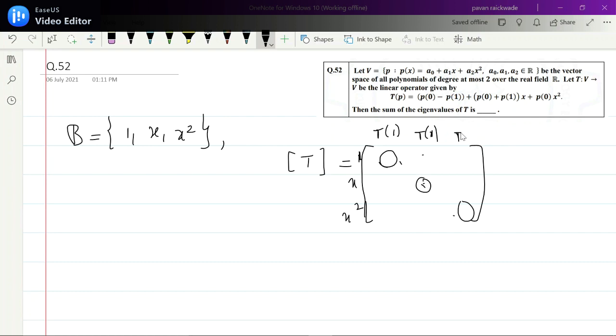Correct? So what we have to find is the coordinate of T of 1 corresponding to 1, coordinate of T of x corresponding to x, coordinate of T of x squared corresponding to x squared. Okay, that's fine. If P is 1, then the coefficient of 1 is this, P of 0 minus P of 1, right? When P of x is equal to 1, what is P of 0 minus P of 1? Constant, so 1 minus 1 is 0. That's it, this element is 0.